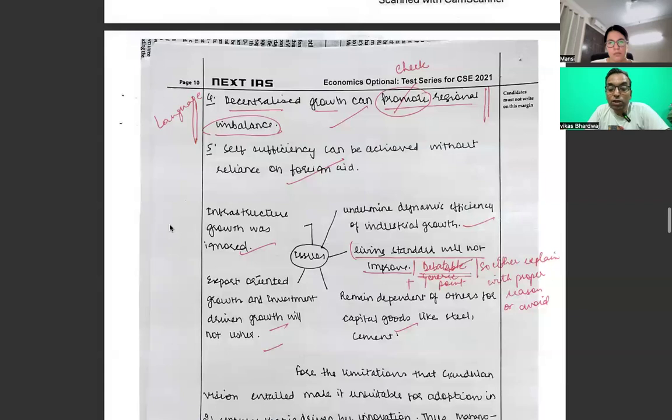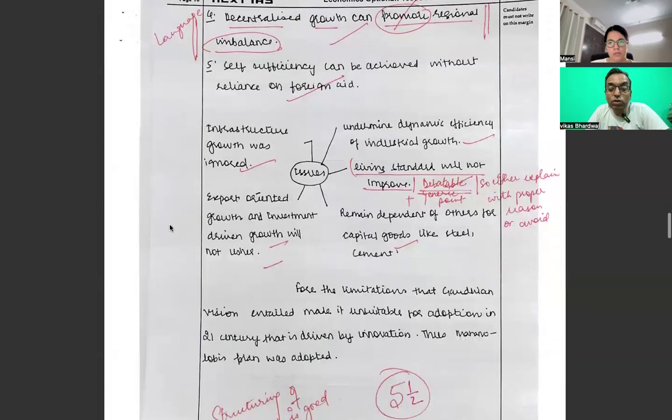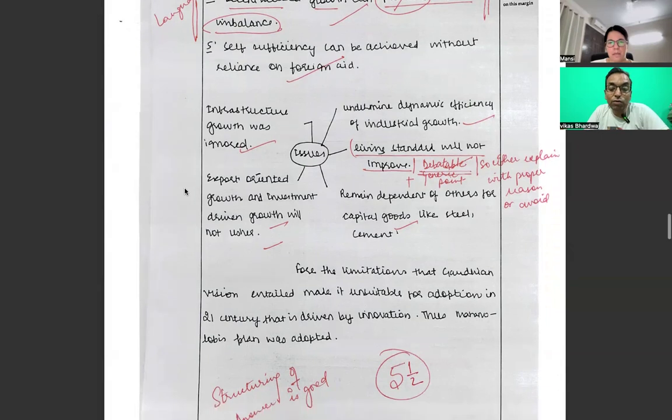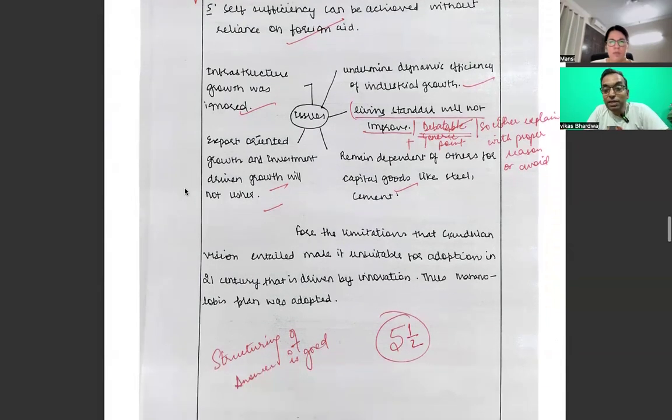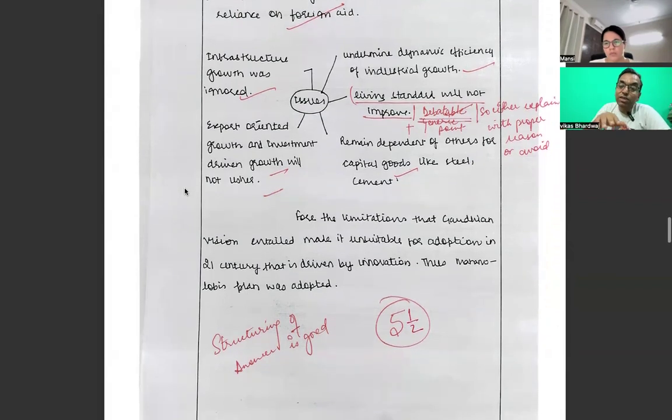And the issues: what are the issues with Gandhian thought? Infrastructure growth was ignored, undermining the dynamic efficiency of industrial growth. Living standards will not be improving, so she has put it in directly, but we have also said it. Export oriented growth, you also said that it will not be so much. Remaining dependent on others for capital goods like steel. So a second layer of simplification is visible, so we will also be going for that.